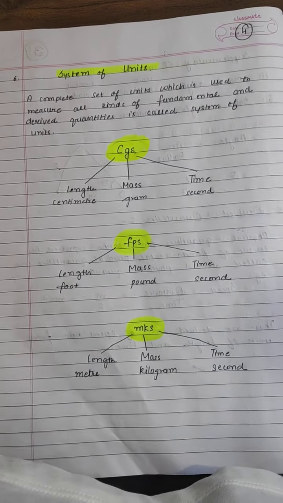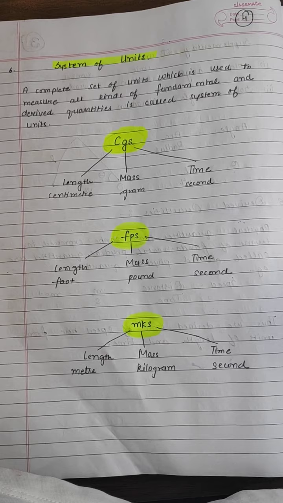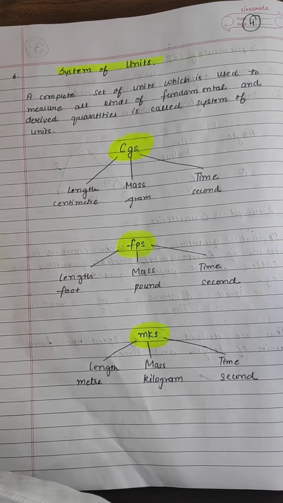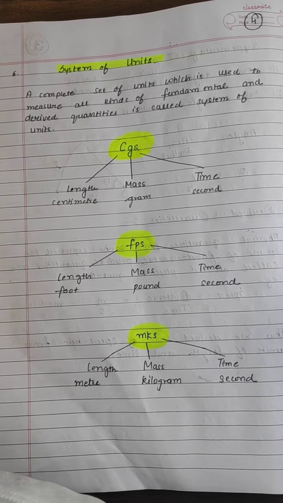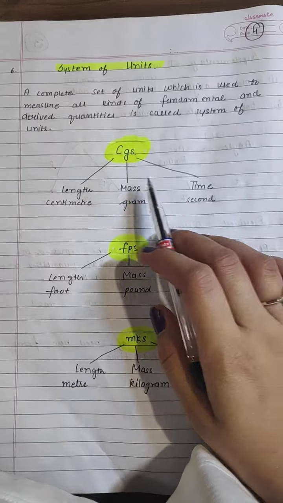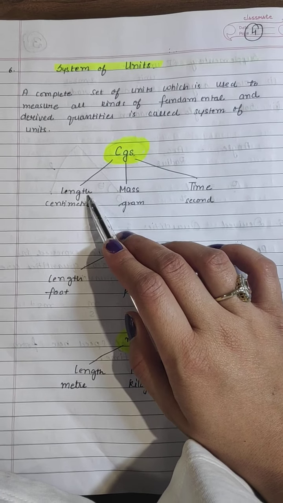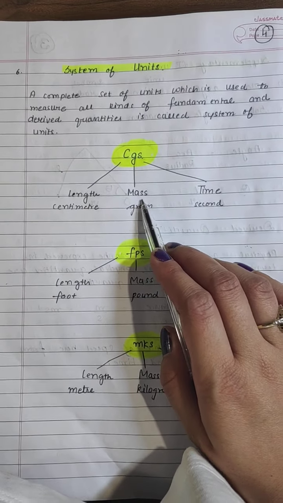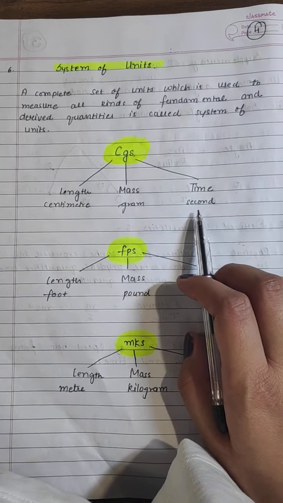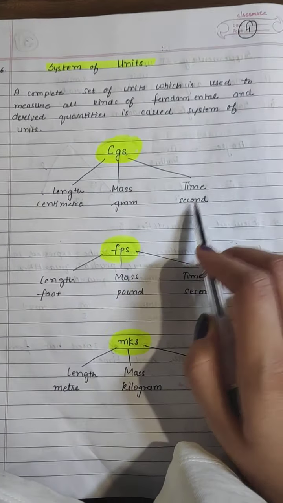Next topic is system of units. It is a complete set of units which is used to measure all kinds of fundamental and derived quantities. We have four systems of units. The first system of units is CGS. C represents centimeter, which we use for length. G for gram, which we use for mass, and for time we will use second. So C for centimeter, G for gram, and S for second.